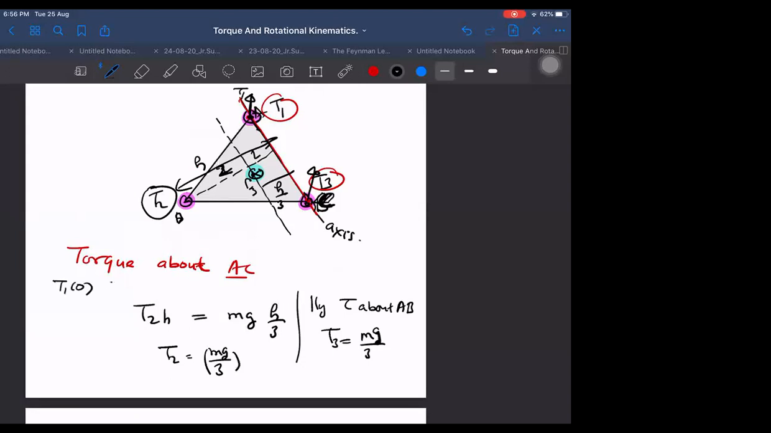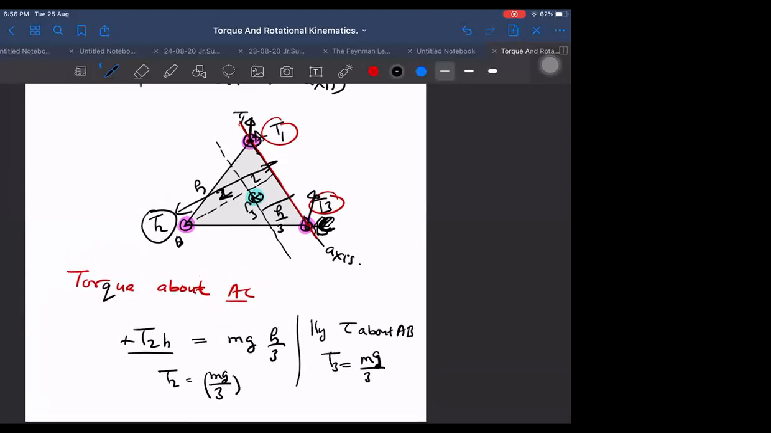T1 into 0 plus T3 into 0, perpendicular distance from the axis is 0, plus T2 into H, that is equal to mg into H by 3. Okay, sir. In fact, I don't know why you are asking this. You should first say why I made the choice of this axis. The reason was that two tensions give us zero torque about that axis, to avoid two tensions. That is the reason why I took this axis. And suddenly now you are asking why the torque is becoming zero. Because torque is becoming zero, that is why I made the choice also.